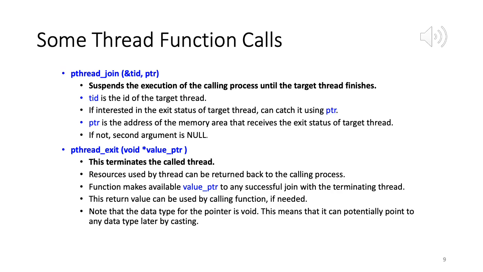Okay. So the data type for the pointer is void, which means it can potentially point to any data type by casting. So it can pass a pointer, which can be used by the calling function if needed. Maybe the thread wants to pass some results back, or it wants to pass an exit status. So in any case, if it needs to pass some piece of data to the calling process, it can use this pointer. Okay, so pthread_join and pthread_exit.